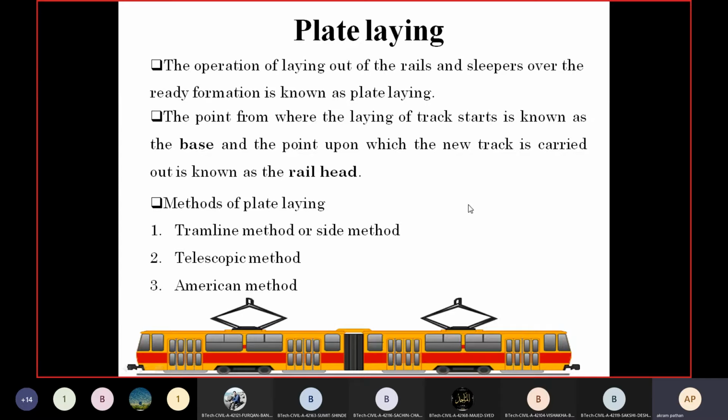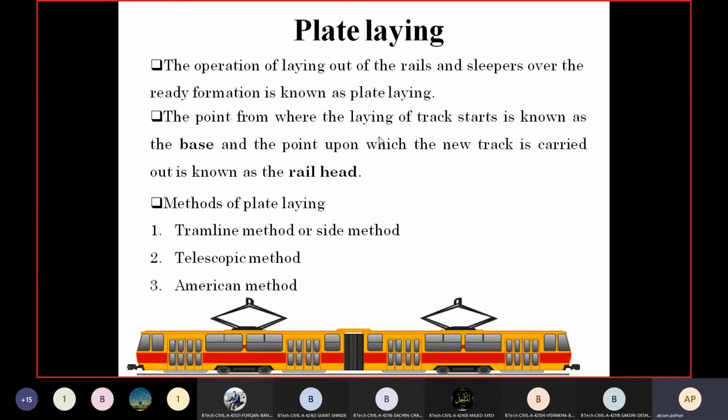The point from where the laying of track starts, we call it the base. So we have to select one point from where we are going to lay the track, or where we can start the laying of the entire track.